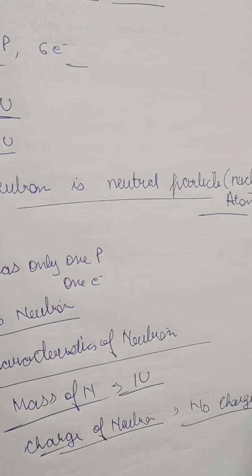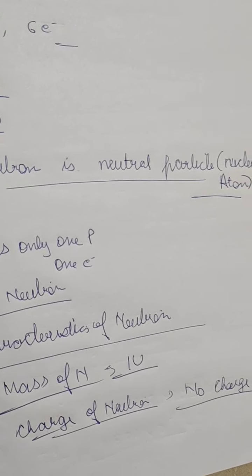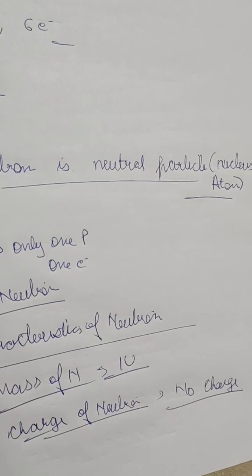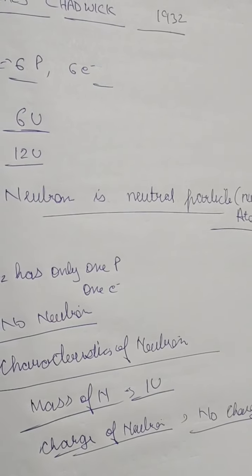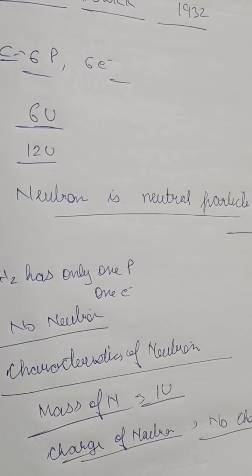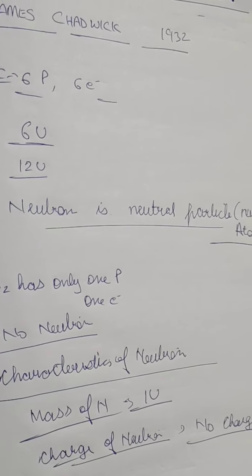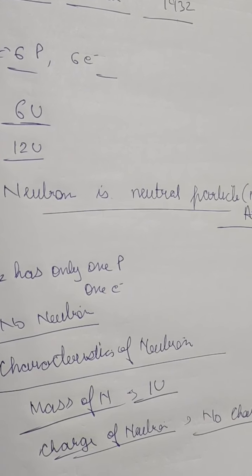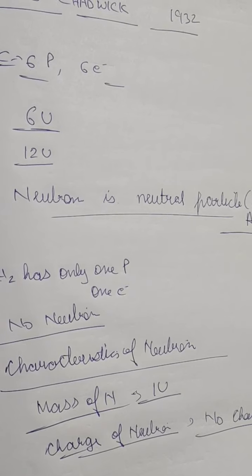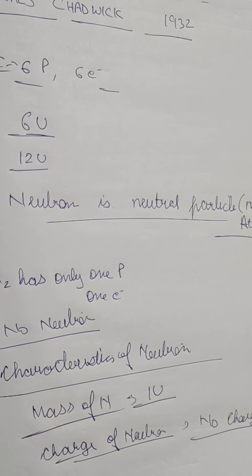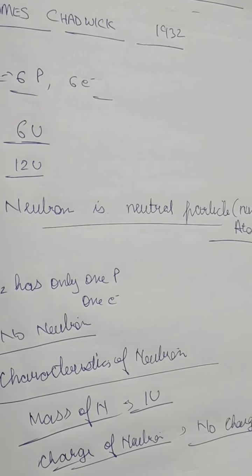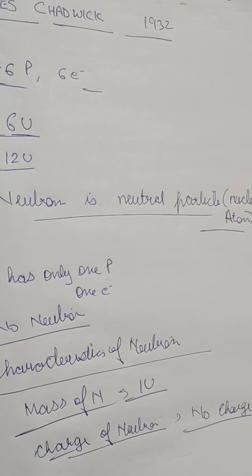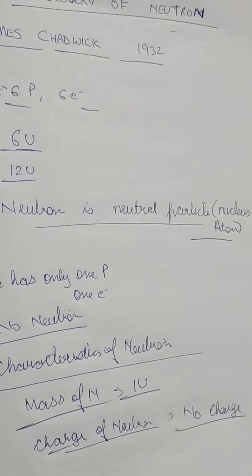It is considered 0 because it does not actually have any charge. So the neutron has mass. For the atomic mass of carbon, there are 6 protons and 6 neutrons. Every single neutron has 1 U mass, so 6 neutrons have 6 U mass. So 6 plus 6 is 12. That means neutrons have mass.